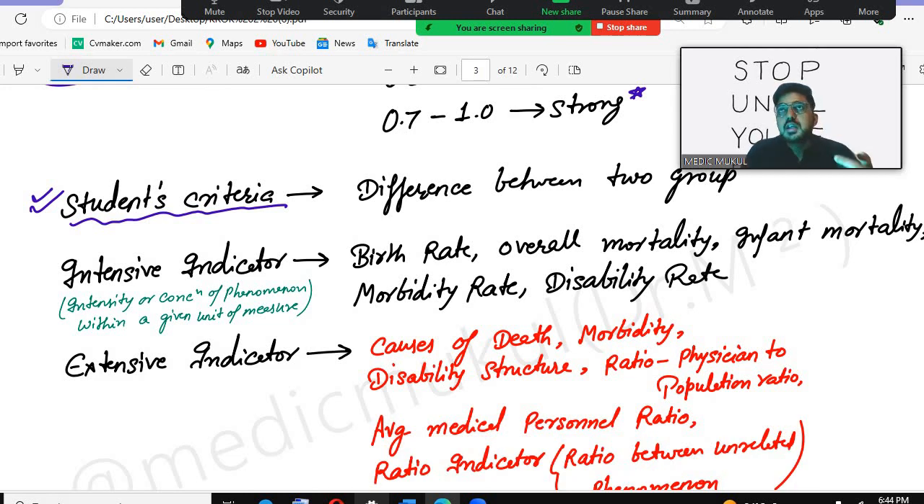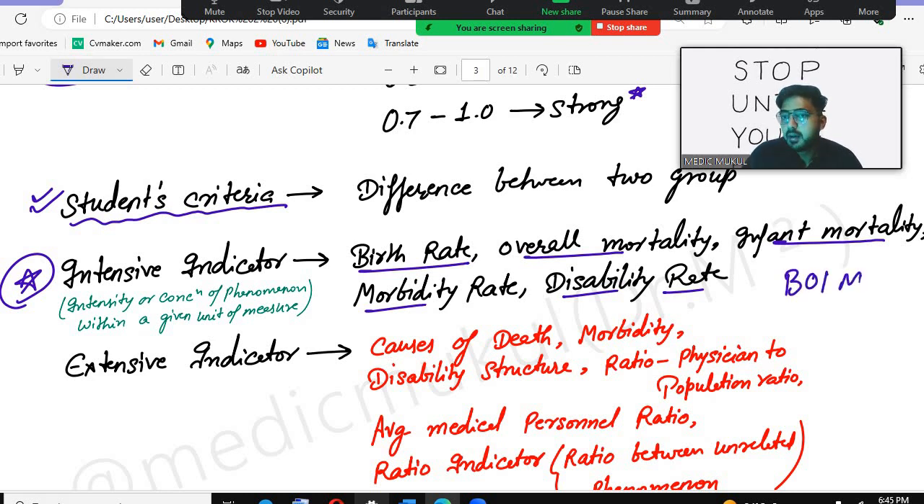Now see, sometimes they will give you loads of indicators and ask you which is an intensive indicator and which is an extensive indicator. So remember that the intensive indicators are the birth rate, overall mortality, infant mortality, morbidity rate, and disability rate. So this is what intensive indicators are. You need to revise all these things.